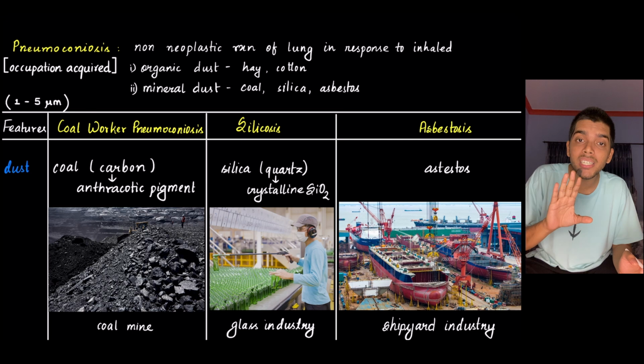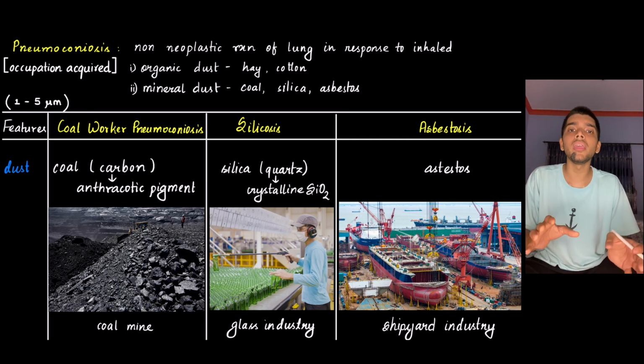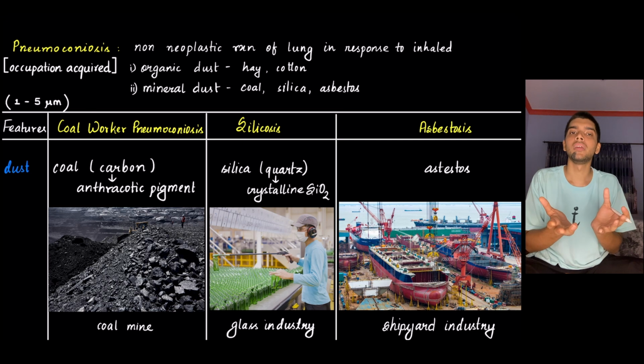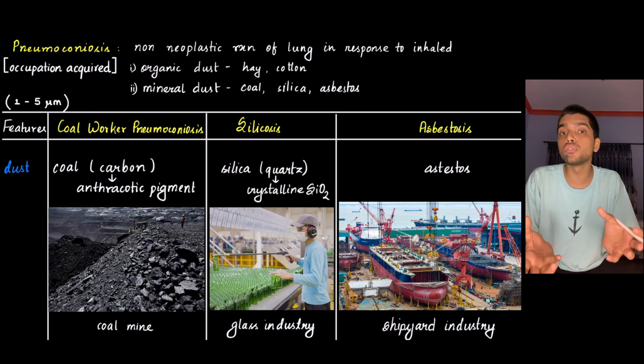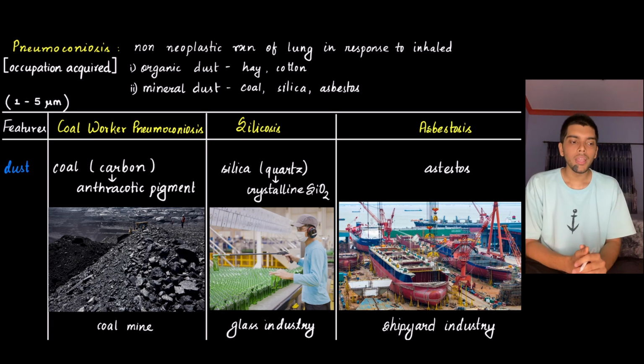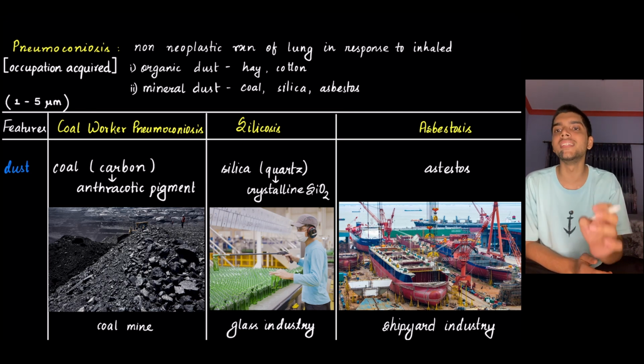Where does this dust come from? This dust comes from a person working in a certain setup, like a miner working in a coal mine. He is continuously exposed to coal. In community medicine, you are going to learn pneumoconiosis as an occupation acquired disease.